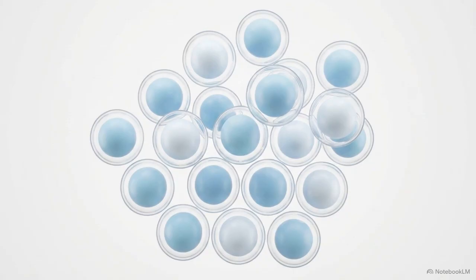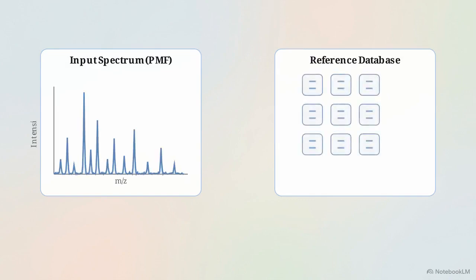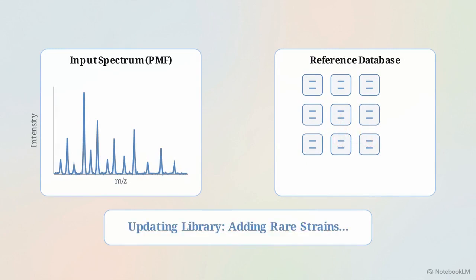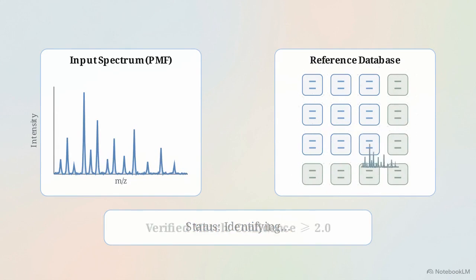Standard microscopy and India ink preparations are far too nonspecific to differentiate these organisms, creating a critical diagnostic bottleneck. Clinical laboratories now rely on MALDI-TOF mass spectrometry. By analyzing the protein fingerprint, it identifies a species within minutes. This illustrates the MALDI-TOF matching process. Accuracy is restricted by the reference library. If incomplete, rare yeasts remain unidentified. Laboratories must constantly expand these databases with new spectra to maintain accuracy.